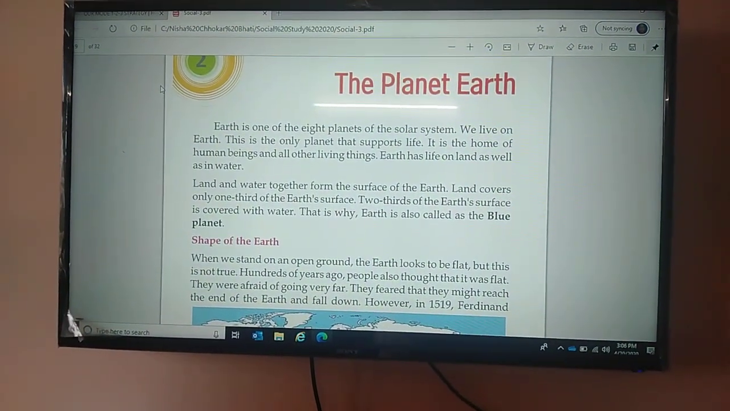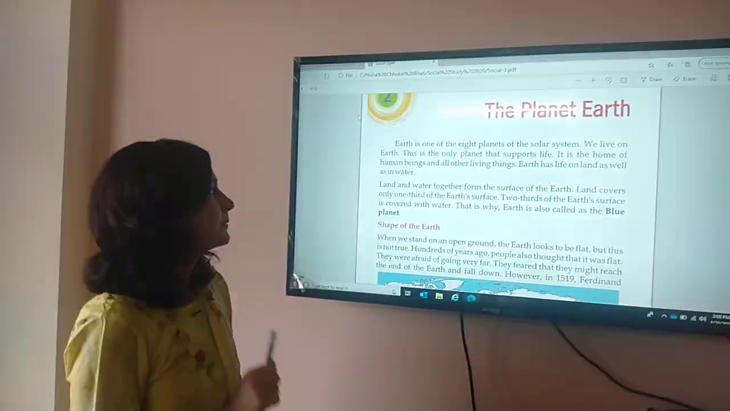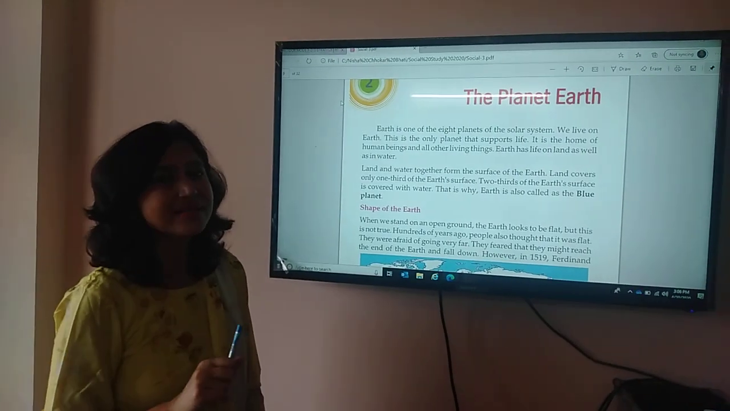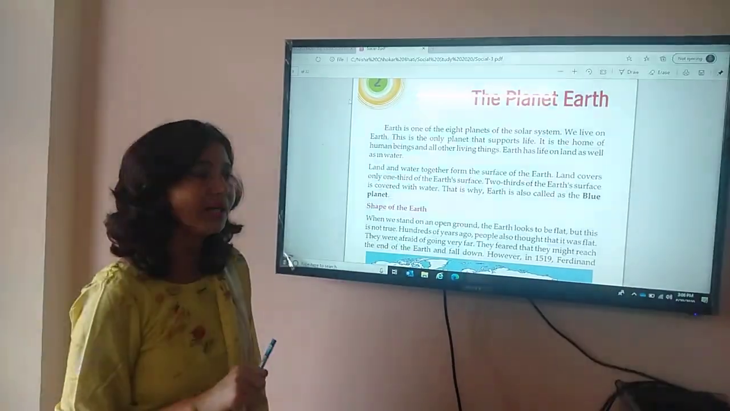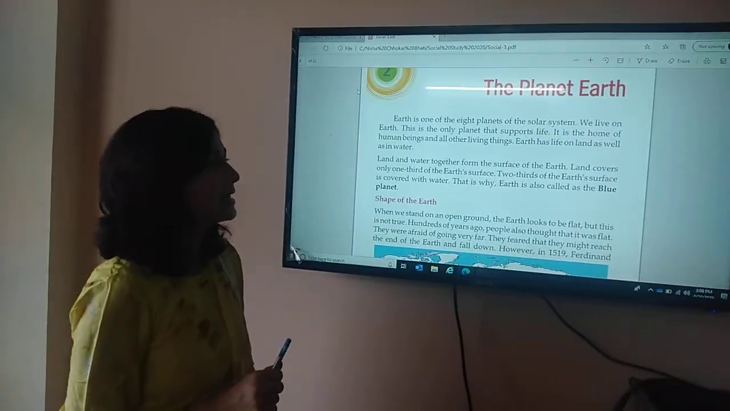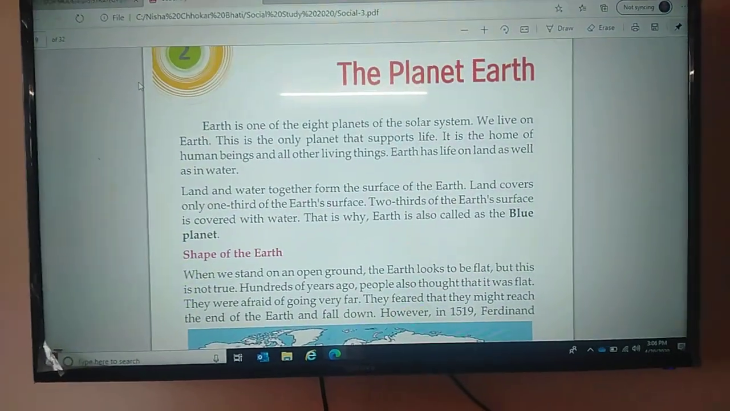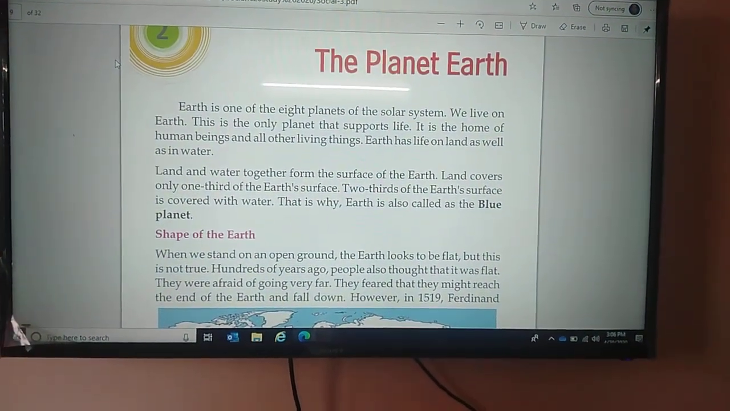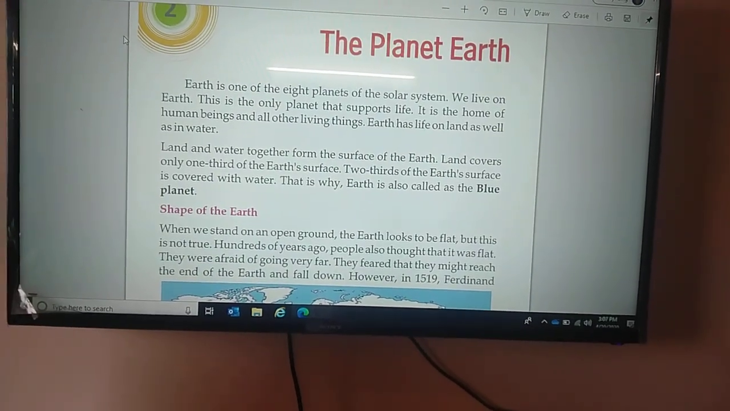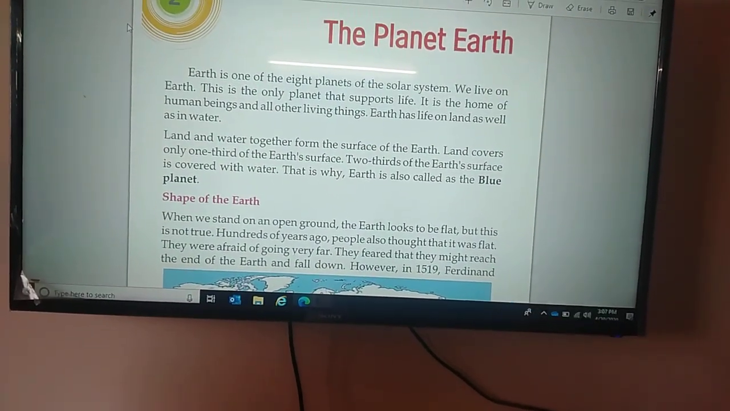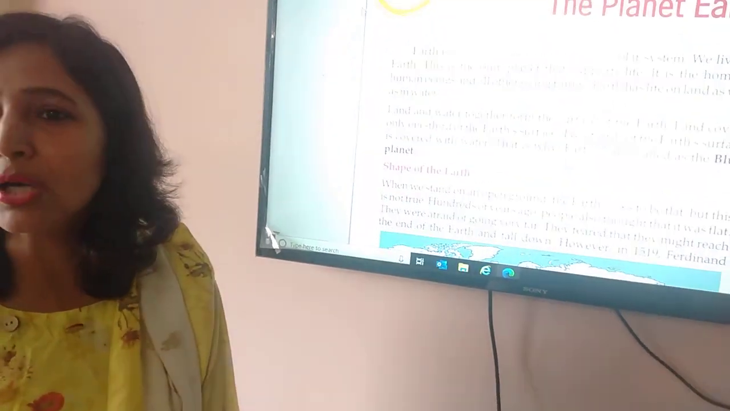Earth is one of the 8 planets of the solar system, and we live on Earth. This is the only planet that supports life. It is the home of human beings and all other living things. Earth has life on land as well as in water. Land and water together form the surface of the Earth. Land covers only 1/3 of the Earth's surface, whereas water covers 2/3 of the Earth's surface. That is why Earth is also called the blue planet.